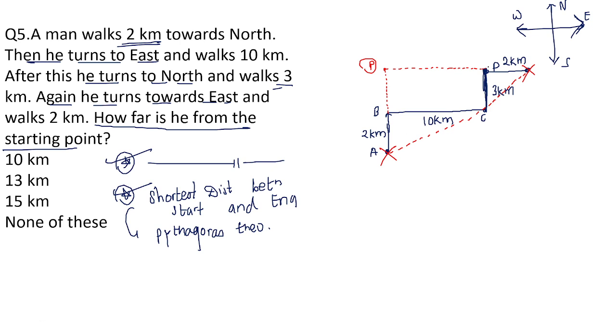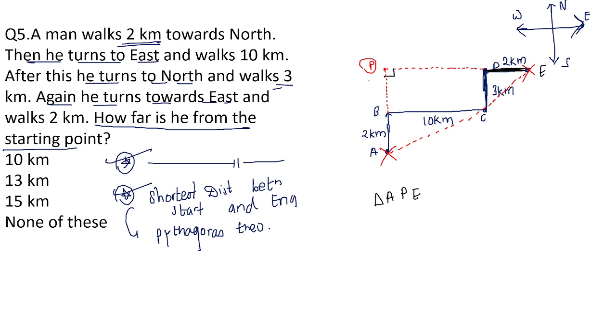Look here, triangle A, P, E, where this is end point E. Can you see this triangle? Suppose this is 90 degrees. Can I apply the Pythagoras theorem over here? Yes, I can apply.